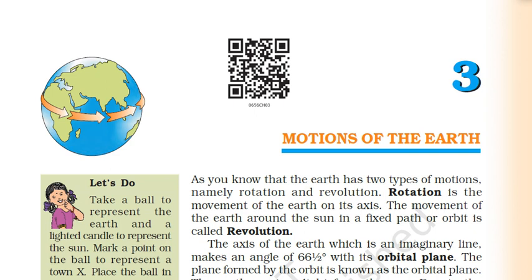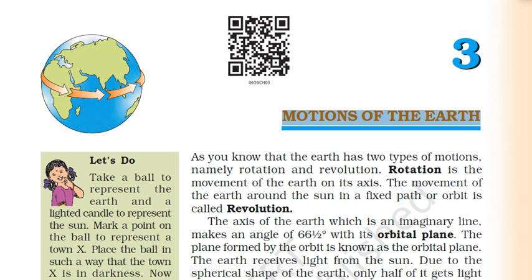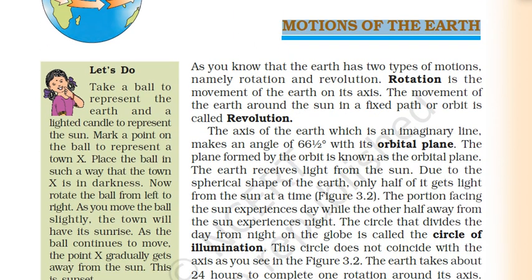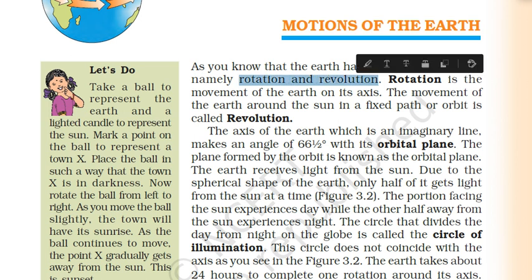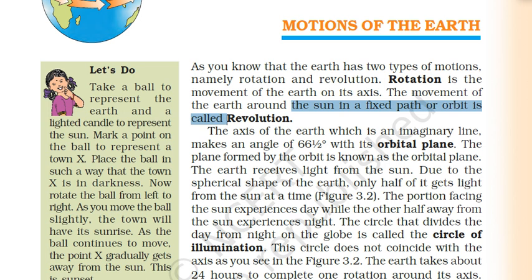Class 6 NCERT Geography Chapter 3: Motions of the Earth. As you know, the Earth has two types of motions, namely rotation and revolution. Rotation is the movement of the Earth on its axis. The movement of Earth around the Sun in a fixed path or orbit is called revolution. The axis of the Earth, which is an imaginary line, makes an angle of 66.5 degrees with its orbital plane. The plane formed by the orbit is known as the orbital plane.